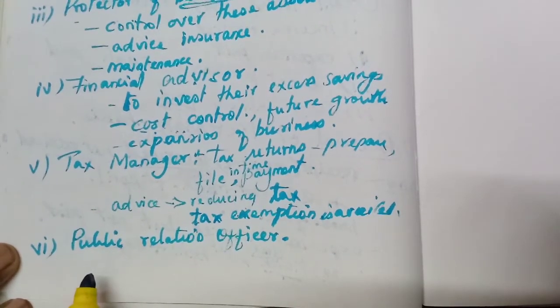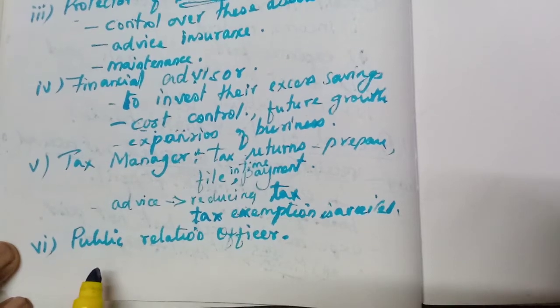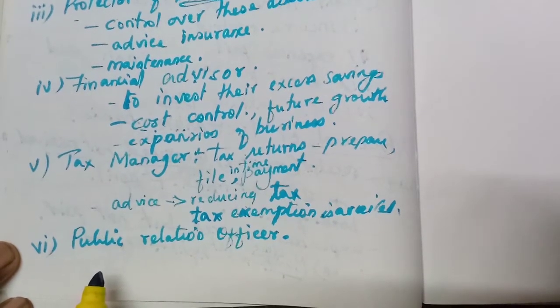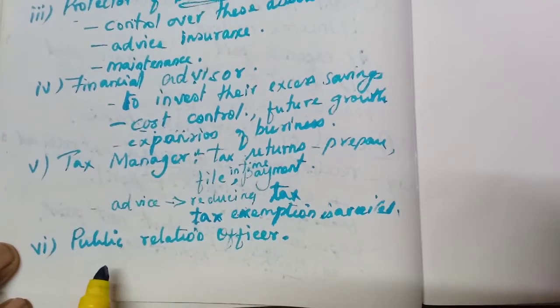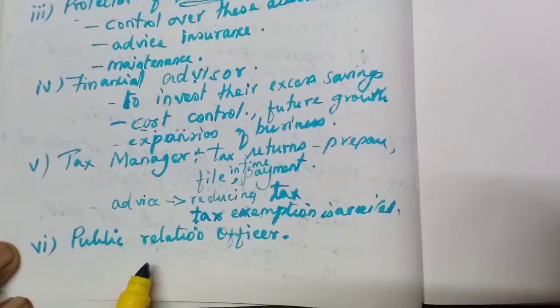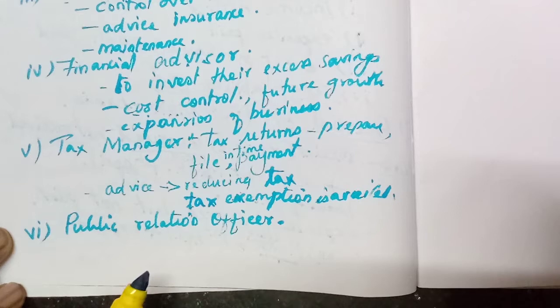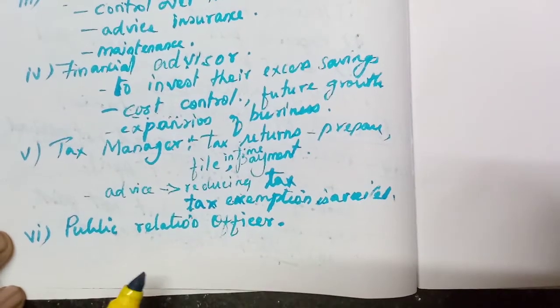Anybody can contact him, even if the court requires that company to submit the books of accounts. This accountant has to take those books of accounts to the court. He may be one of the users of the financial information.